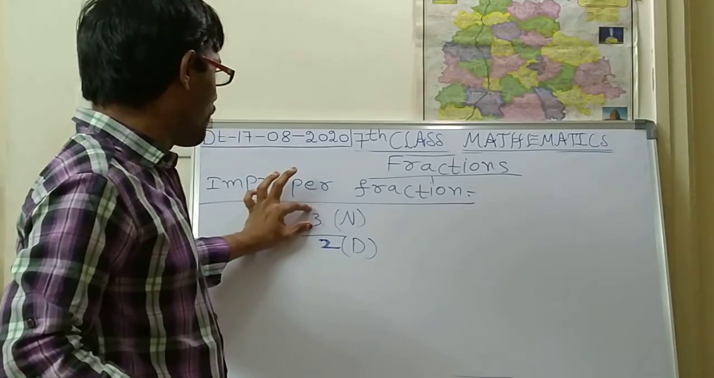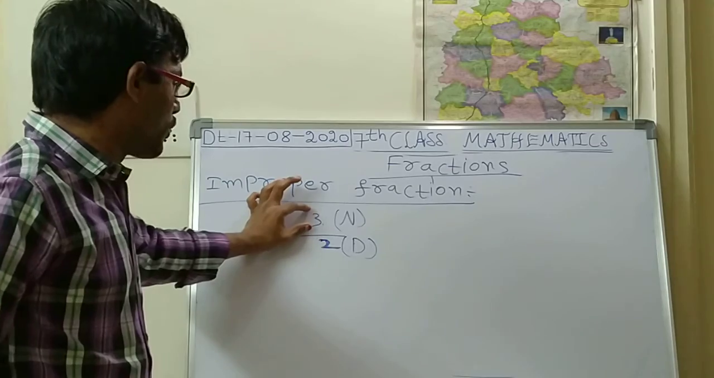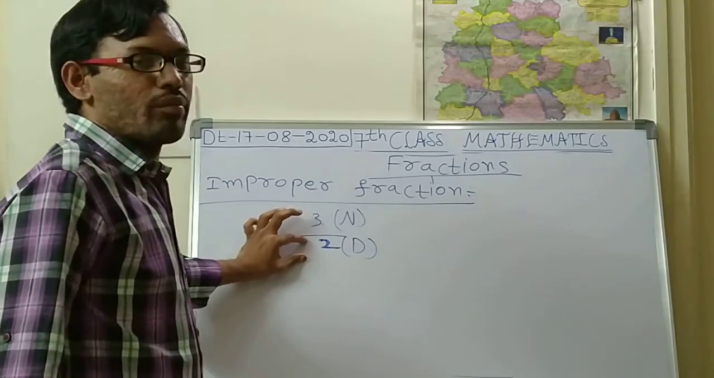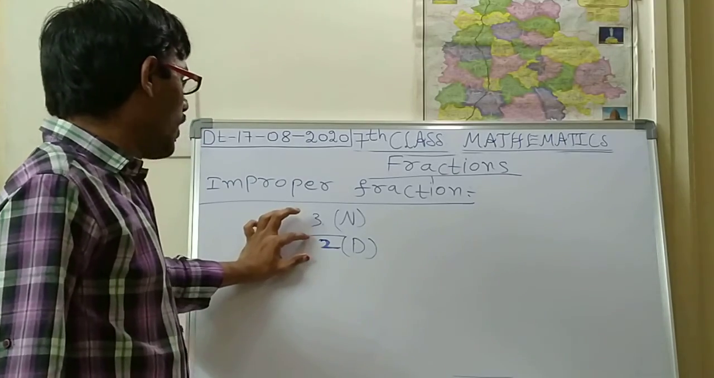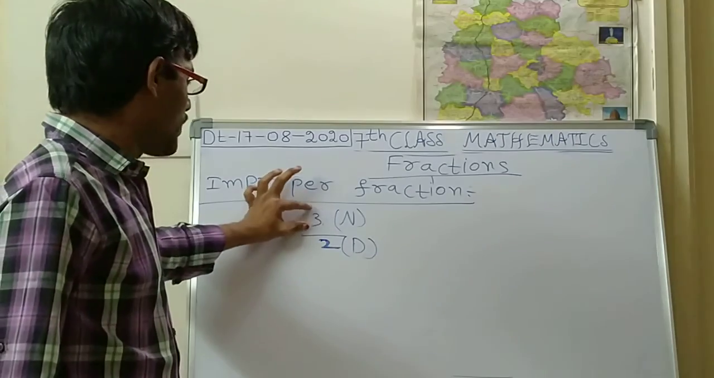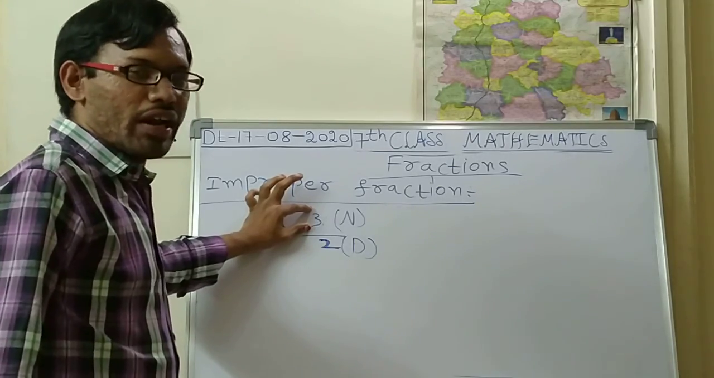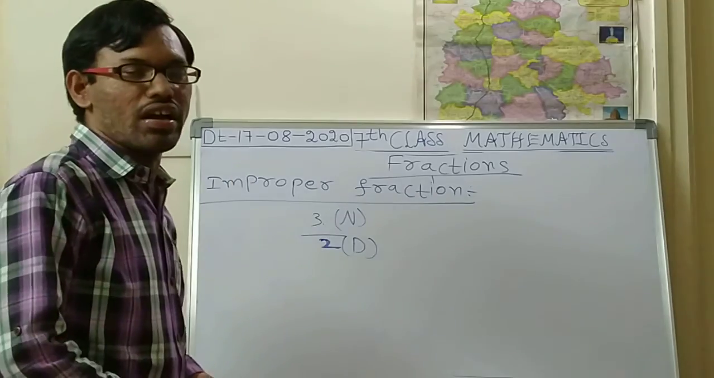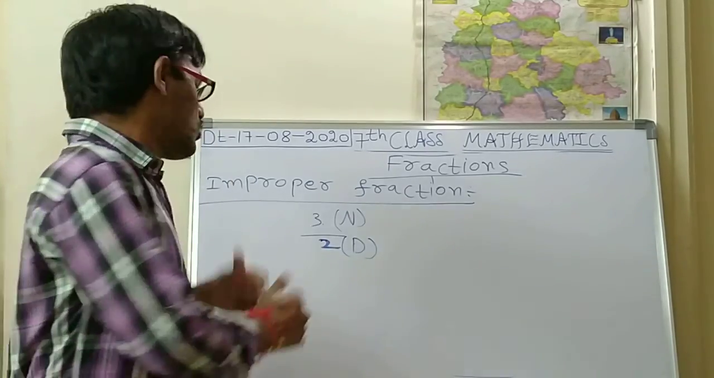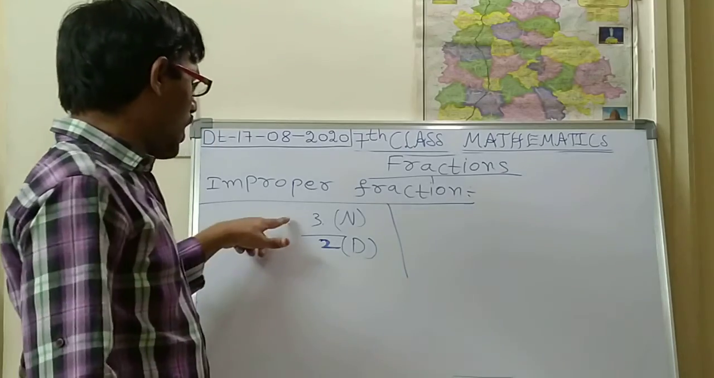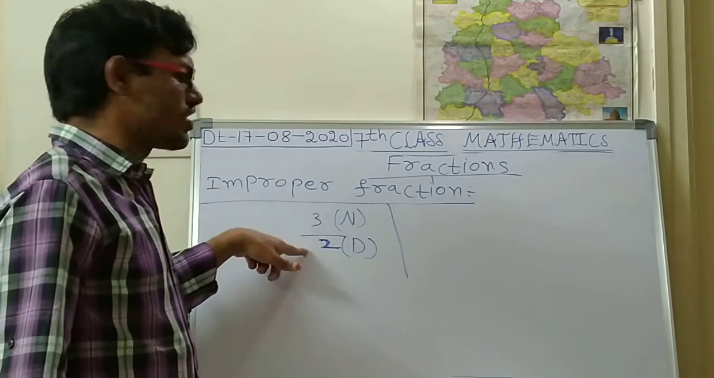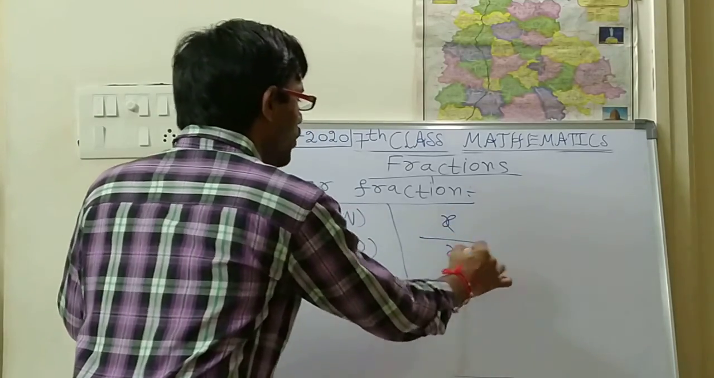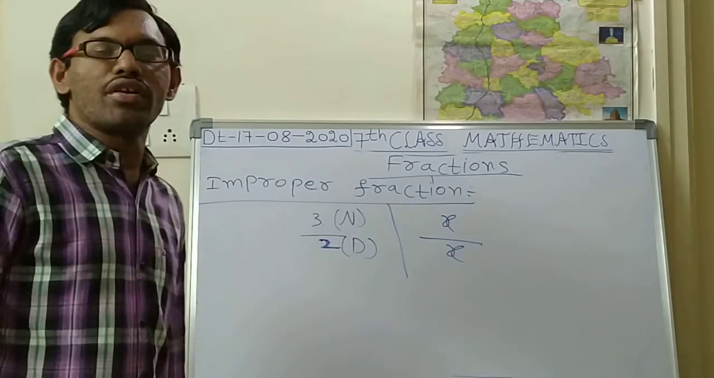Whatever number you write above the fraction line should be larger than the denominator, which is written below the line. So here the upper number should be greater than the lower number. This type of fraction is called an improper fraction. There is one more case also. It is not only these numbers that are improper fractions. If the two numbers are equal also, you can say that it is an improper fraction.